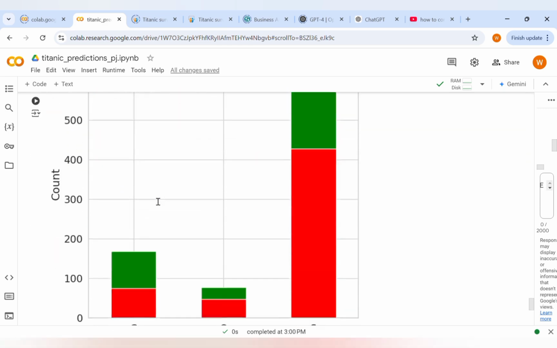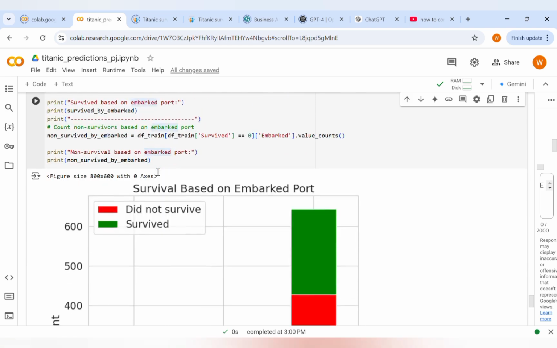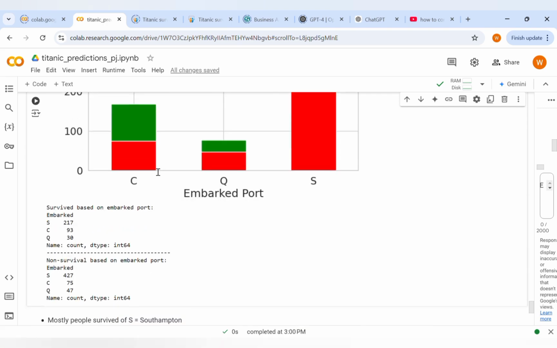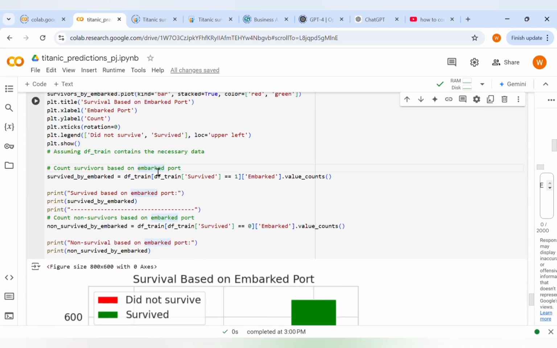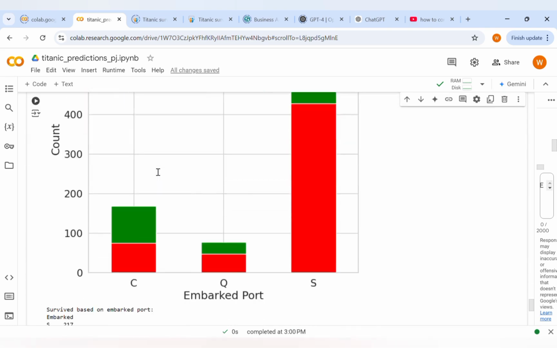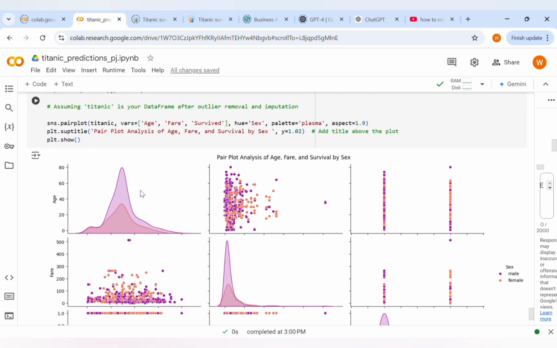Then survival by embarked. As I told you, this is basically showing the 3 ports where they stopped, and mostly people who survived were from Southampton and Queenstown. Then a pair plot analysis of fare and age, fare and survival by sex. Basically this shows the relationship. I use separate colors for males and females.